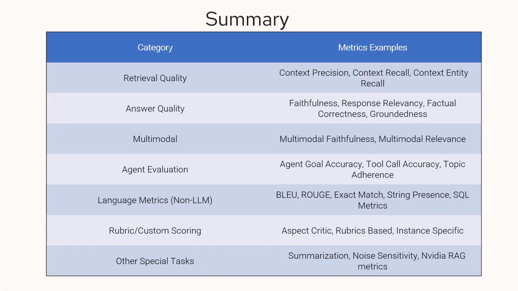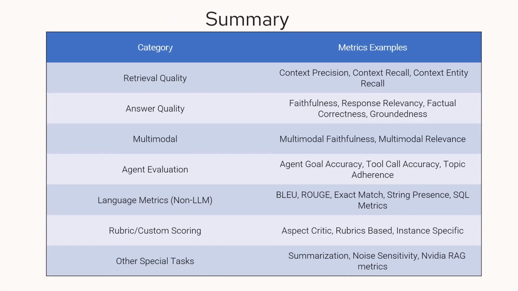And non-LLM metrics that we have seen, such as string-related things like string presence, SQL metrics, exact match, and some other metrics like BLEU and ROUGE. Rubric or custom scoring. So these are the different concepts that we will be seeing in the coming videos. However, the output will be given with some kind of scoring: aspect critic, rubrics based, instance specific. So this kind of metrics also will be considered.